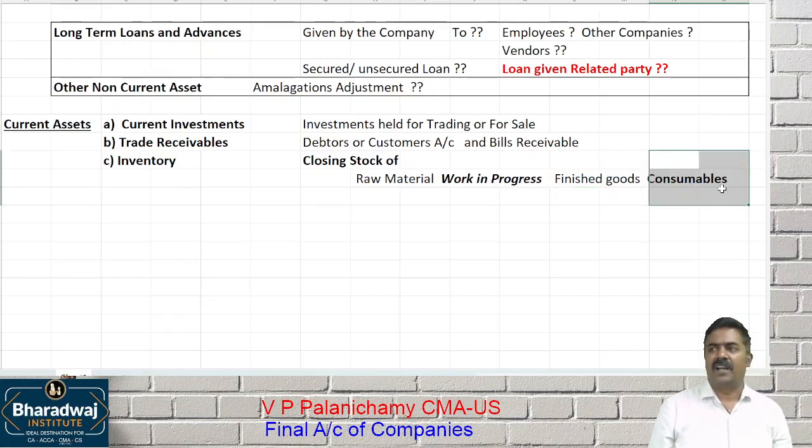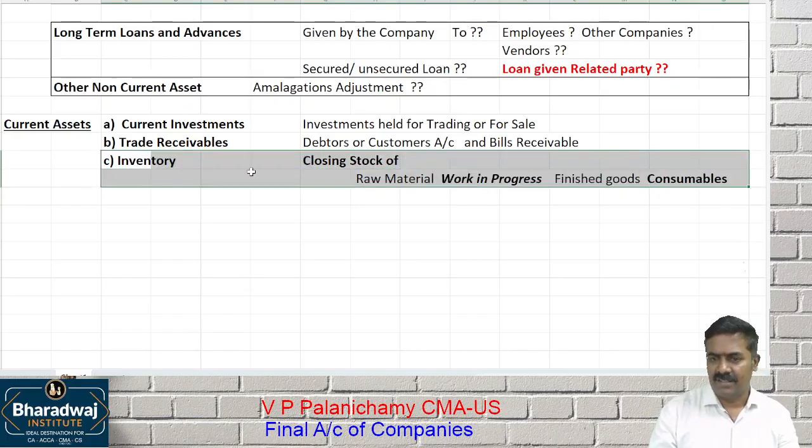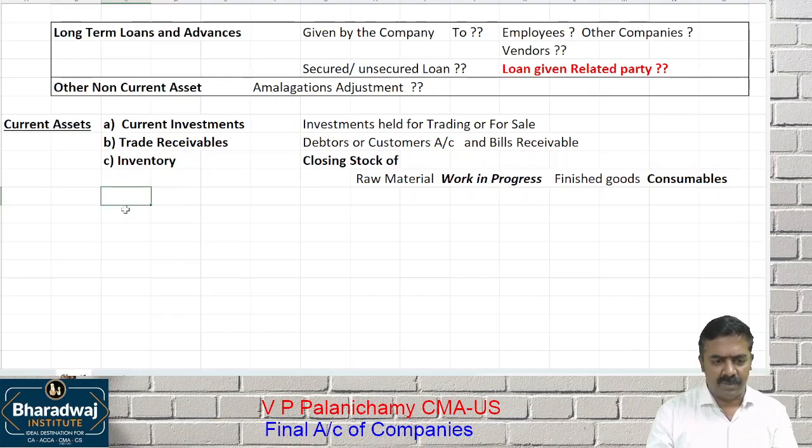Consumables: in a garment factory you can find grease, oil, white petrol to clean dirt, diesel consumed by generators, needles used for stitching, and cleaning material. They are called consumables. All these are called inventory.